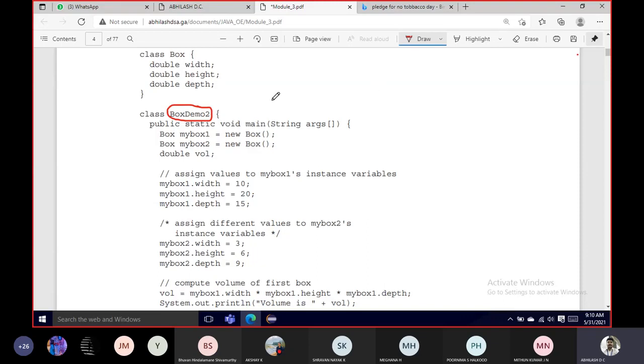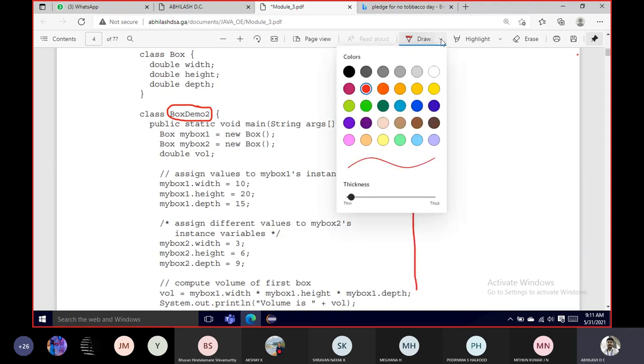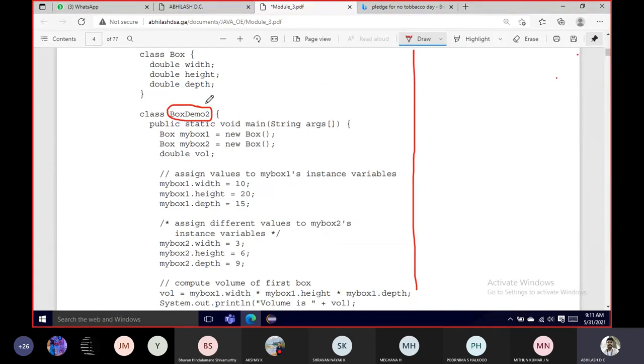Yeah, so we'll look into each case, what exactly is happening on the other side. Execution starts from this main, the main function here. So main, String args, Box myBox1 equal to new Box. So what will happen over here? What exactly is this statement?